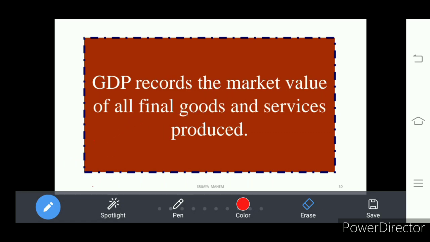When it is used directly and it is not used for further production process, then it becomes a final good. We have seen in making idli and dosa. So a good may be final or not depending on the situation where it is used, right?